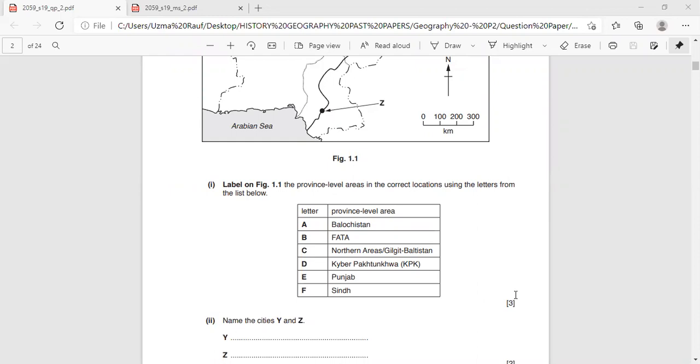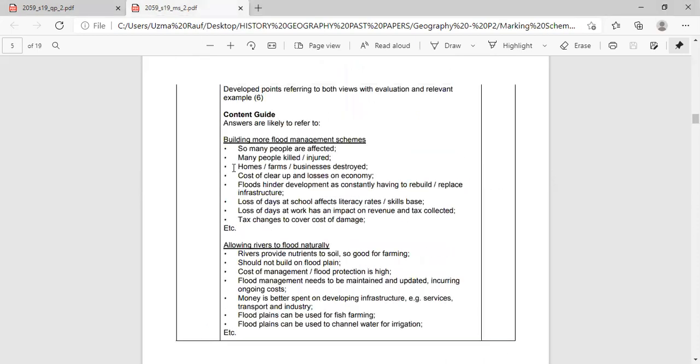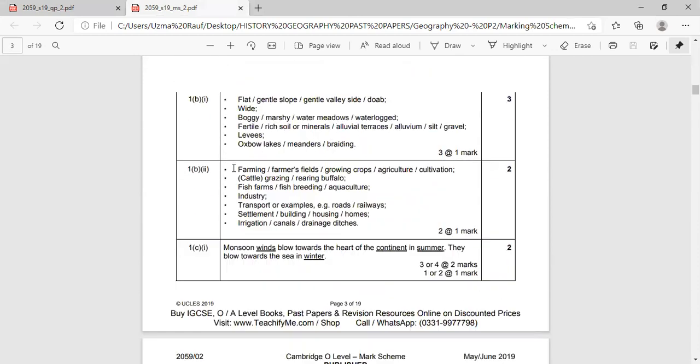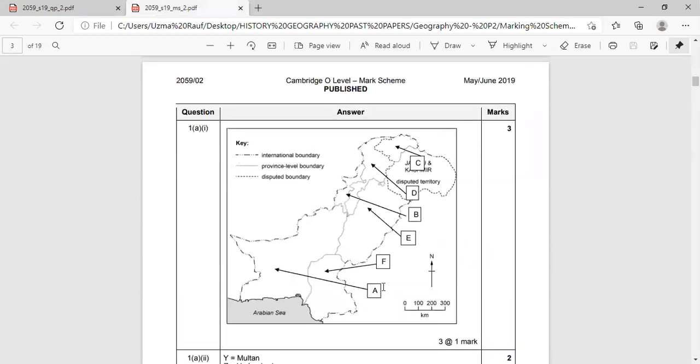How will you do this labeling? For this I am going to share my marking scheme. Look at this. So in this way you are labeling it.